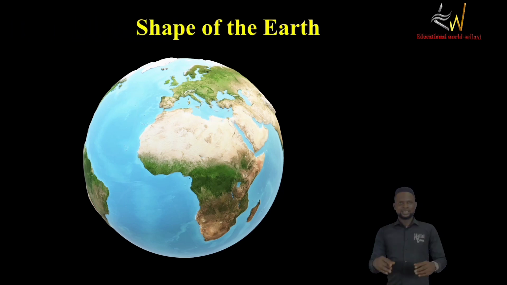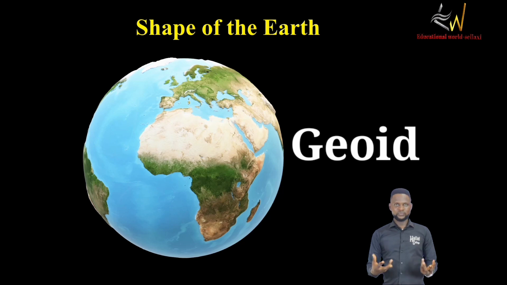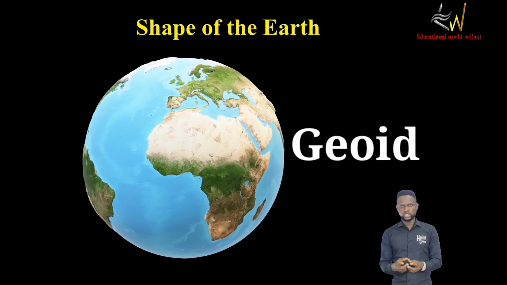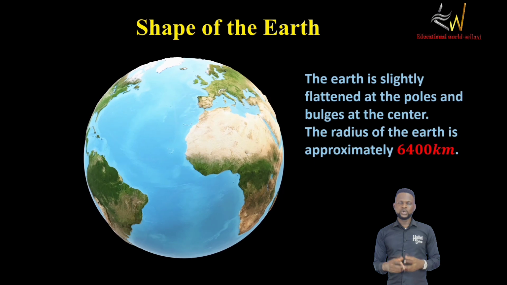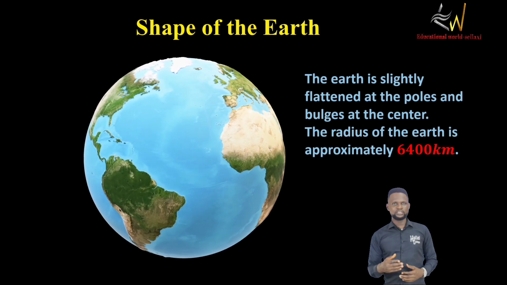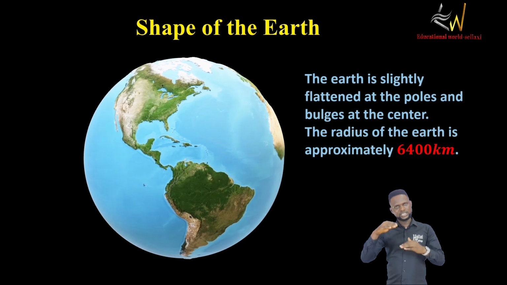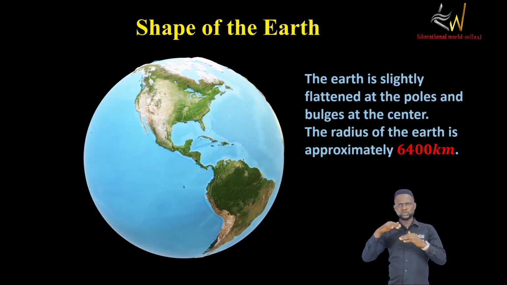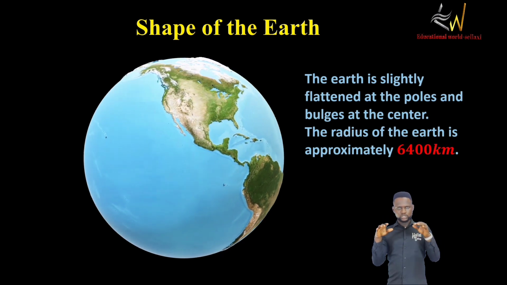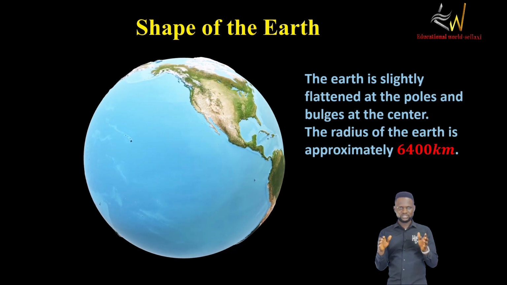The shape of the earth. Okay, the earth is geoid in shape. Geographers say that the earth is geoid in shape. Now, what does that simply mean? It means that the earth is flattened at the poles. The earth is flattened a bit at the poles, then bulges a little as it tends to get to the equator.